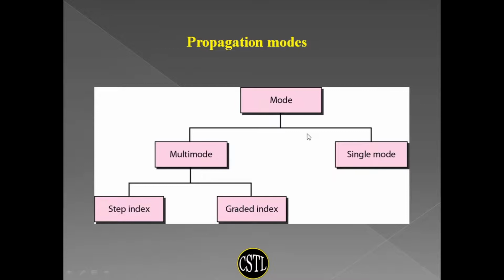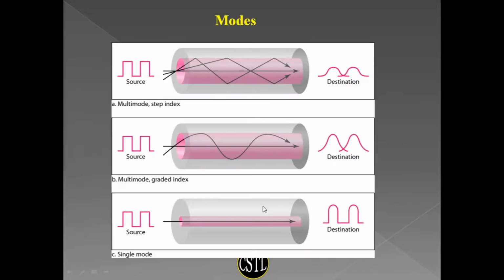Now, the propagation modes in optical fibers can be of two types. One is multimode and another one is single mode. We can define multimode in two types: step index and graded index. This is the image of multimode step index.